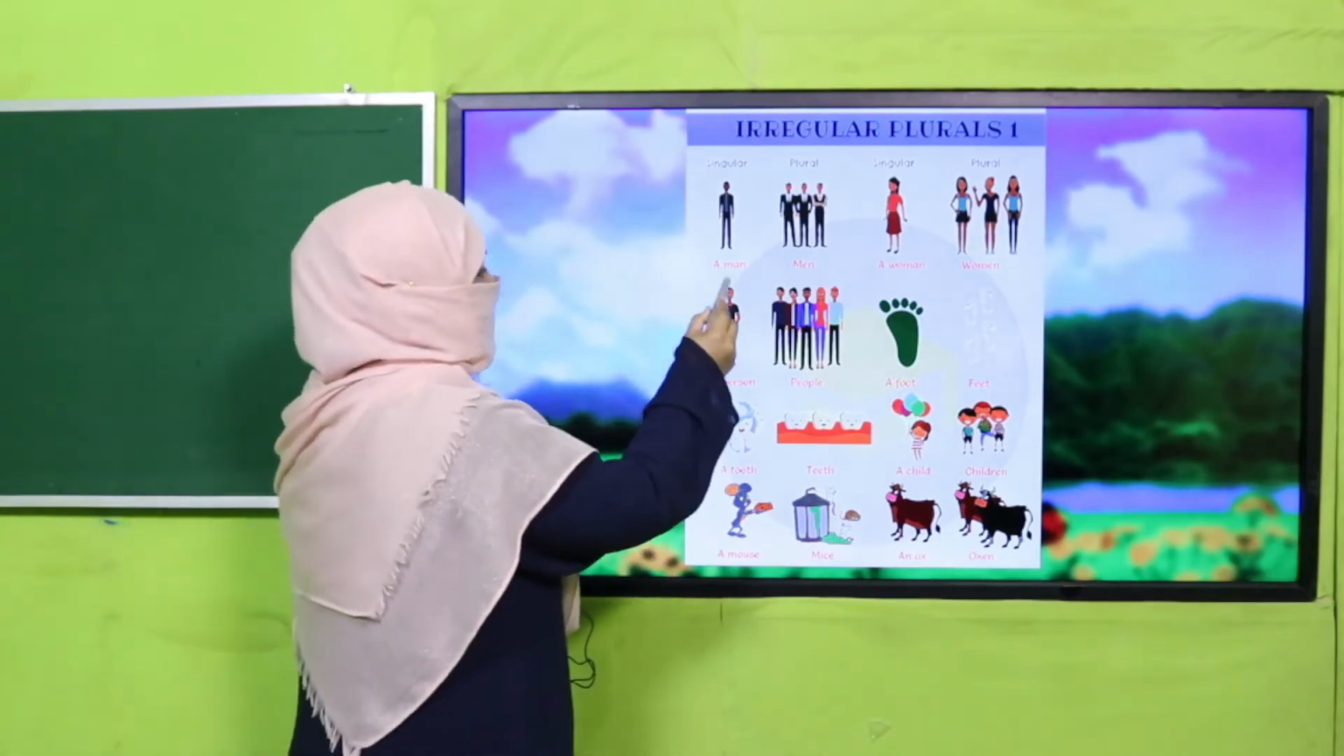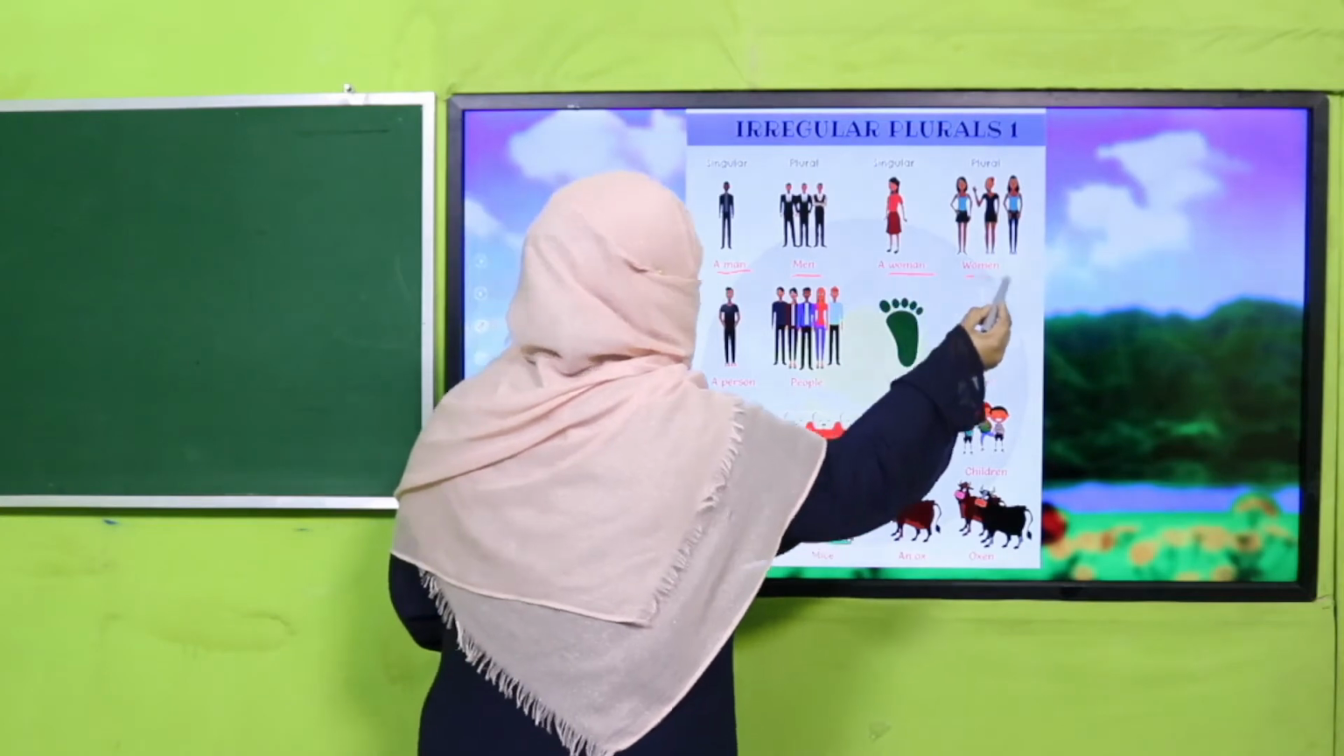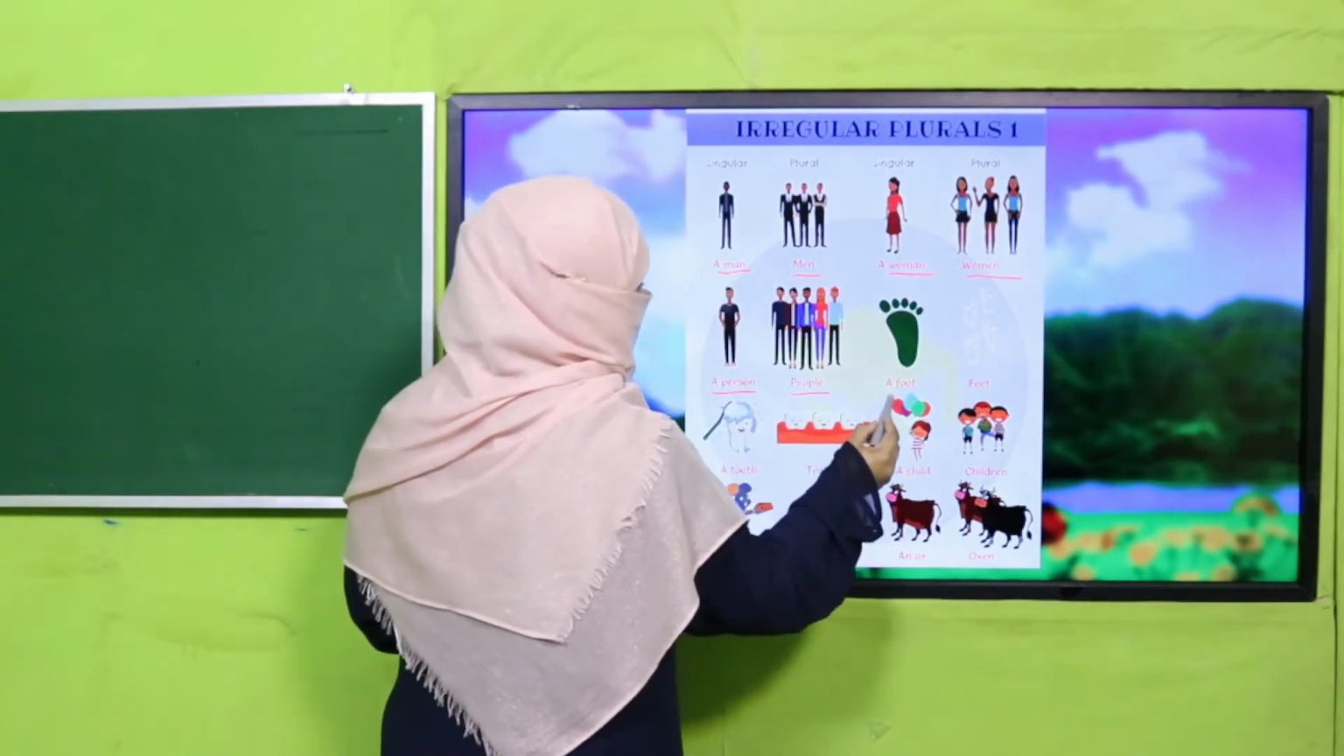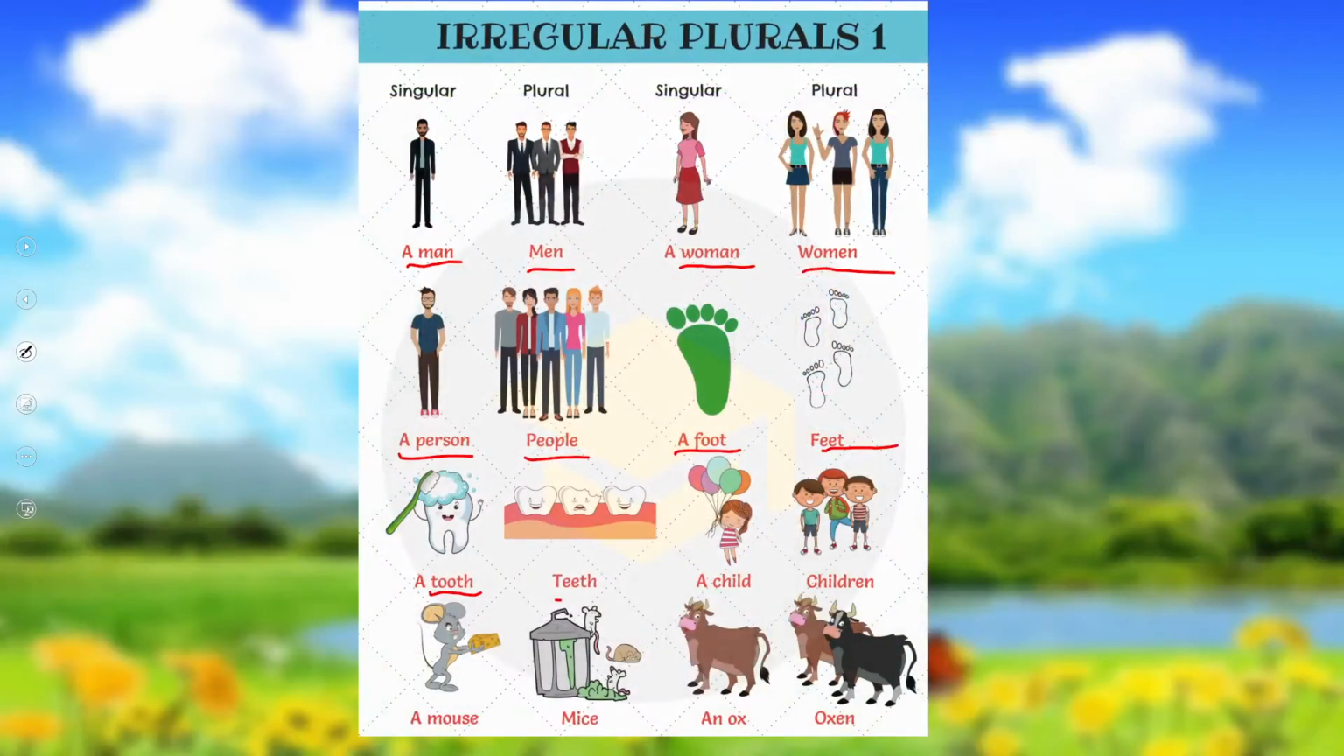So there's man, men, woman, women, person, people, foot, feet, tooth, teeth, child, children, mouse, mice, ox, oxen. So these are the examples of irregular nouns.